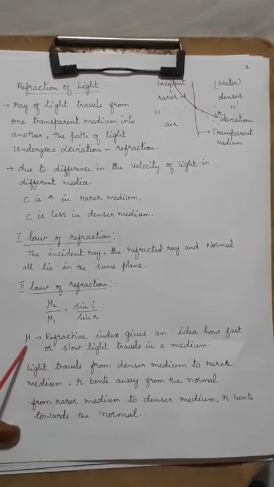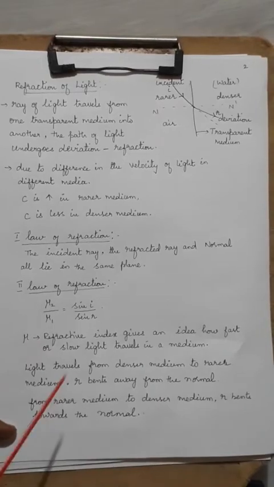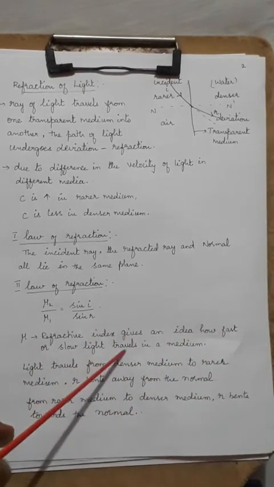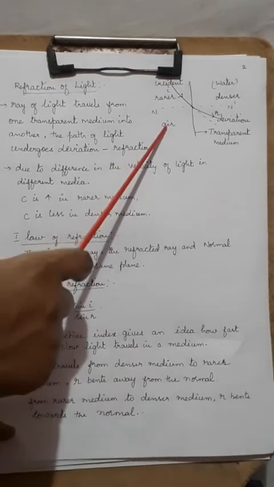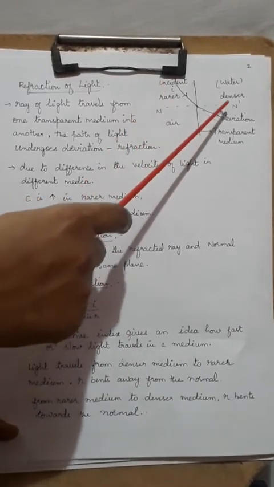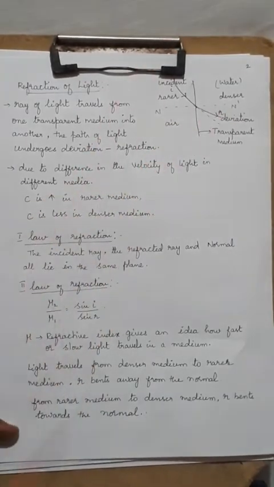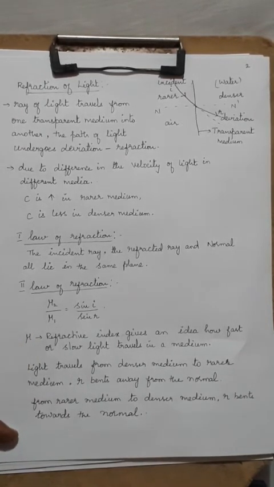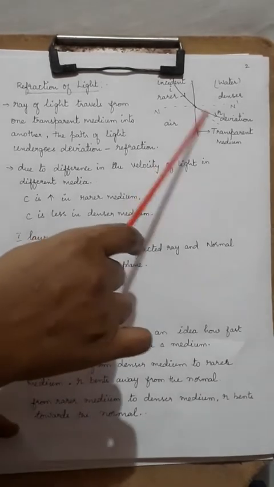Refractive index gives you an idea about how fast light can travel in a medium. In air it could travel faster, but in water it travels a little slower because of something called mu, the refractive index. So refractive index decides whether it is going to move quicker or slower.